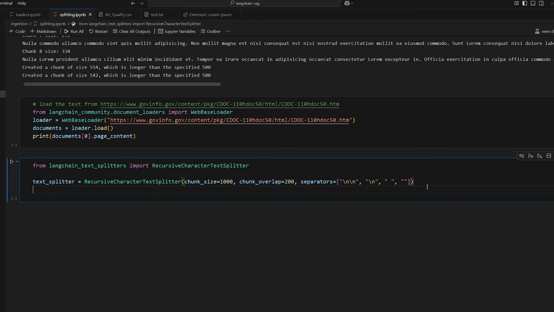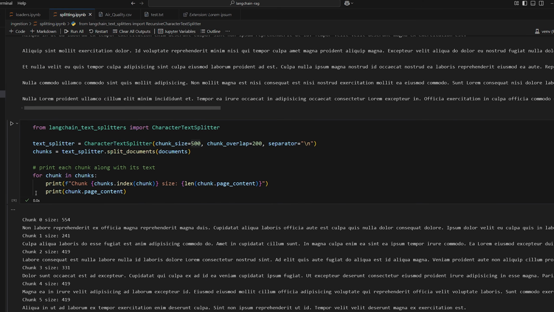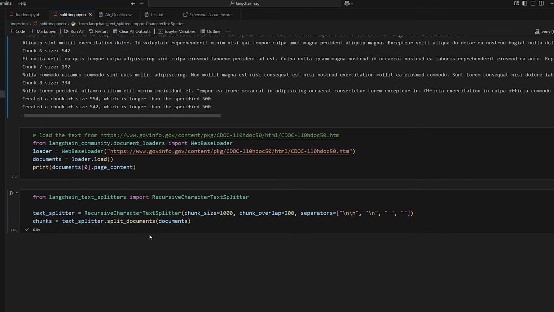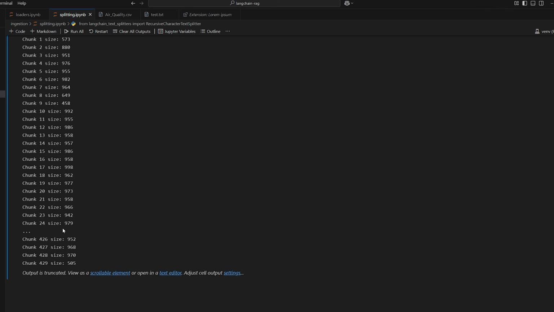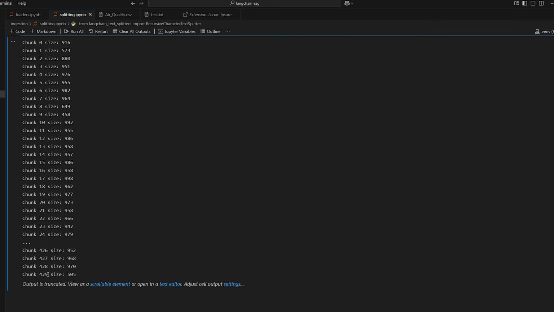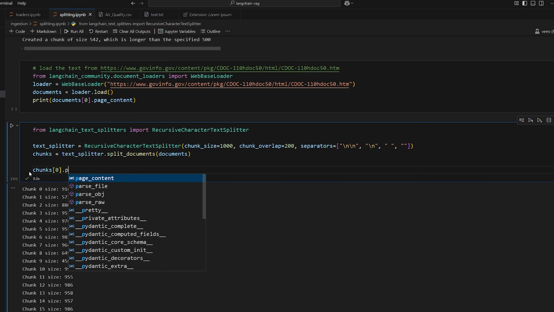So to actually use it now, we'll do chunks is equal to text splitter dot split documents, and we'll pass in documents. Nothing happens, that's good, no errors. So let's go ahead and do what we did above. Let's just print out the size of each document. So we can see that we have all these chunks here, and they're all below 1,000. We have 429 chunks. Let's take a look at a single chunk. So we'll do chunks 0.page content.